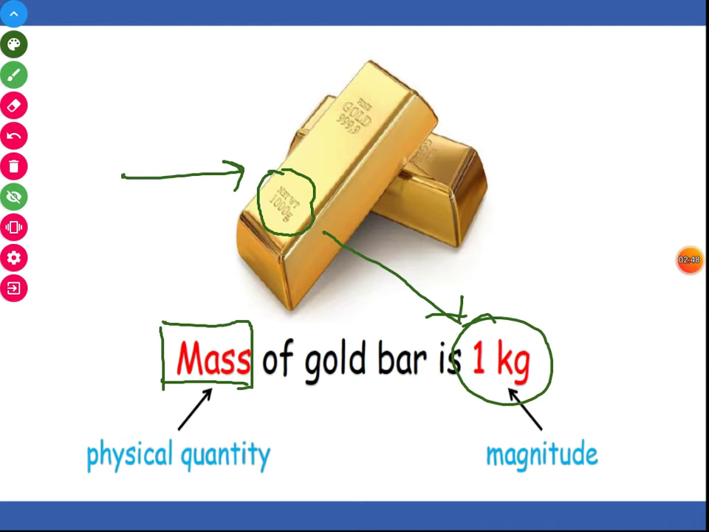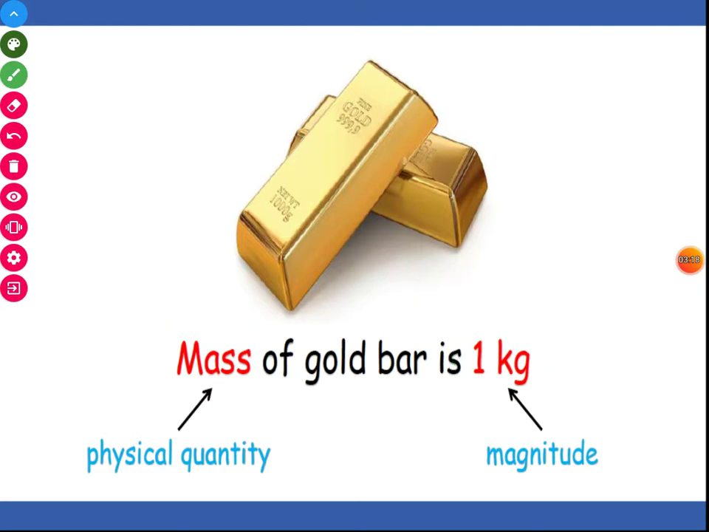So mass is another physical quantity which is a scalar in nature, because there is no direction. We can represent mass with only the magnitude. If the mass is 1 kg, 1000 gram, 2000 gram, or anything else, it represents only the magnitude. So it is a scalar physical quantity.